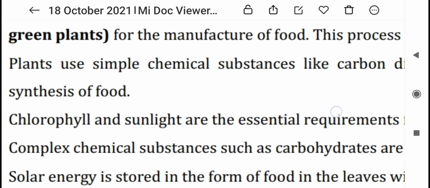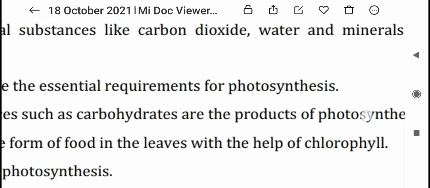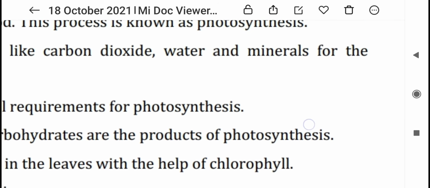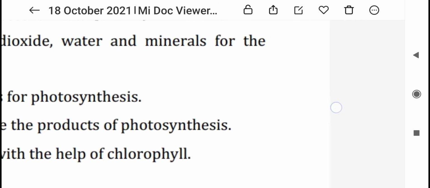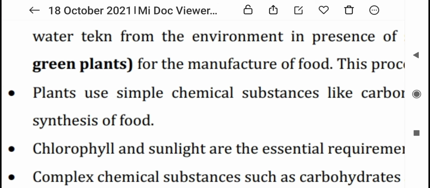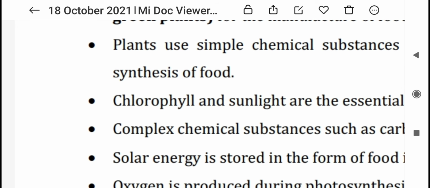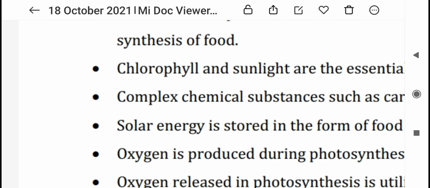Plants use simple chemical substances like carbon dioxide, water, and minerals for the synthesis of food. It means the plants use simple chemicals like carbon dioxide, water, and minerals for the preparation of food.